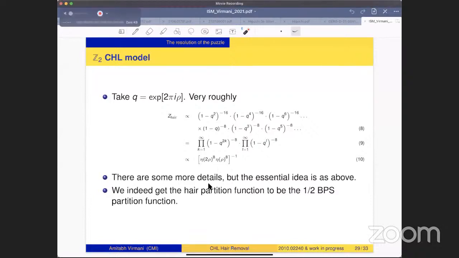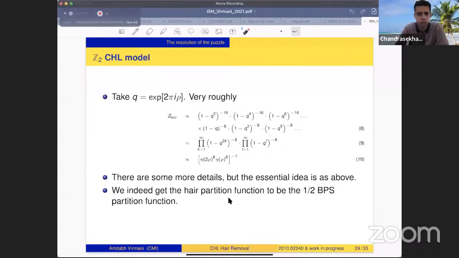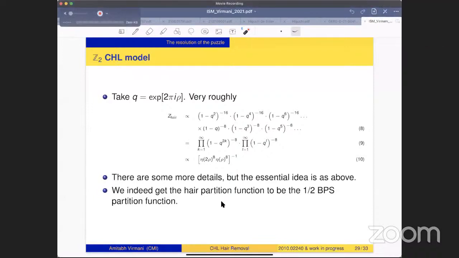Can you hear me, Chandra? Yes, briefly I could not hear. Now I can hear. Oh yeah, actually the power just went.